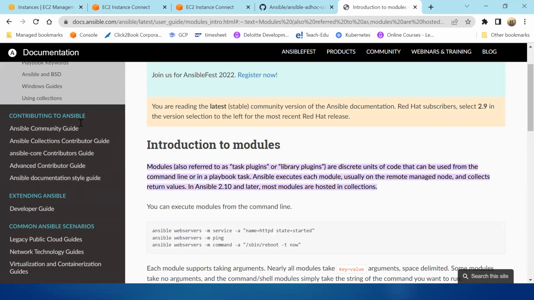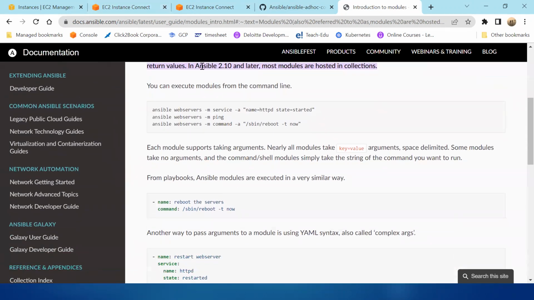Introduction to modules. See here, service module, ping module, command module, like that. There are many modules present. We'll discuss them one by one.